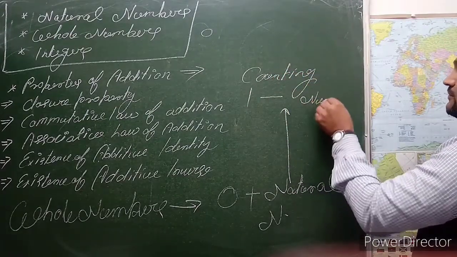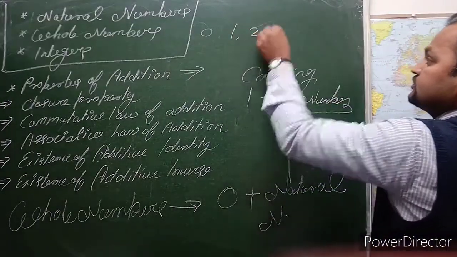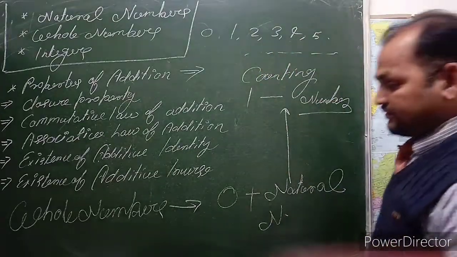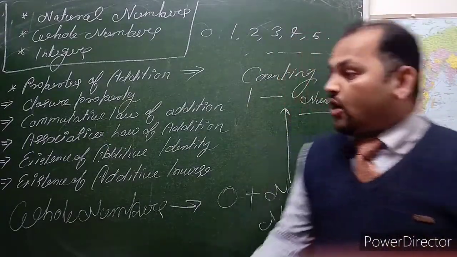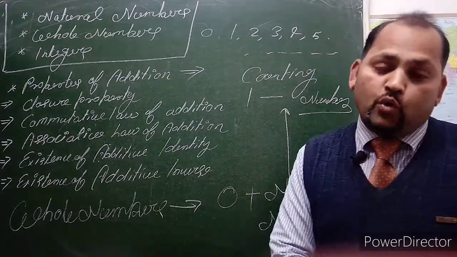What do we mean by counting numbers? 1, 2, 3, 4, 5, million. So these are all called natural numbers. With 0, they are called whole numbers.